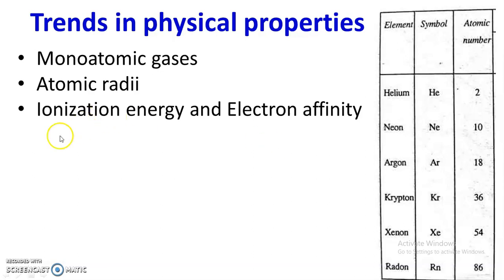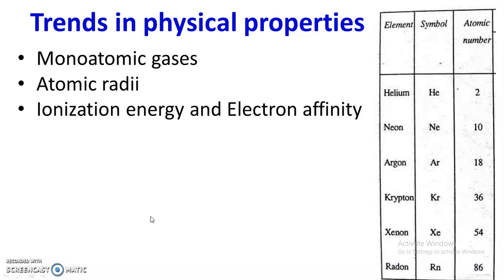Now, as I said, the noble gases have less tendency to lose or gain electrons, and because of this the ionization enthalpy values are very high. Since they have the most stable electronic configuration, they have the highest ionization energy in the respective period of the periodic table.